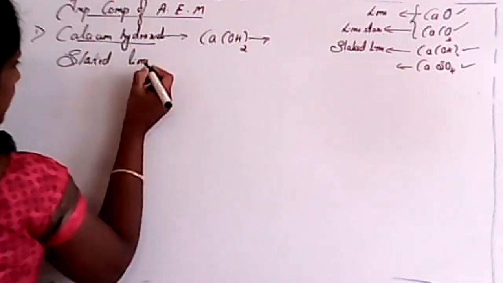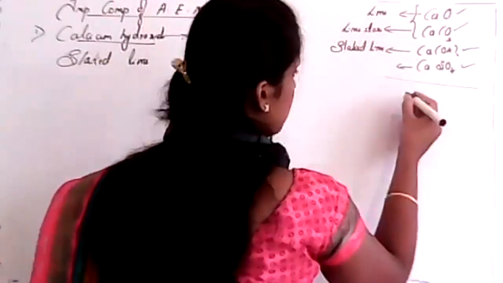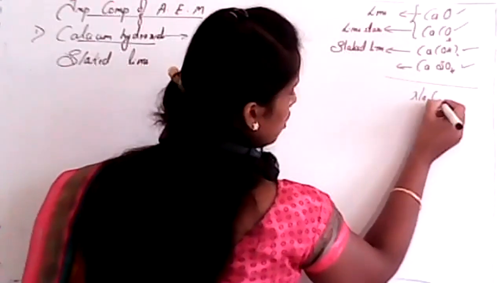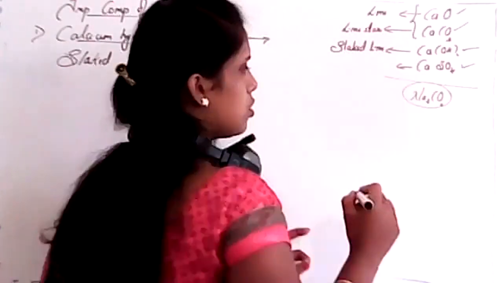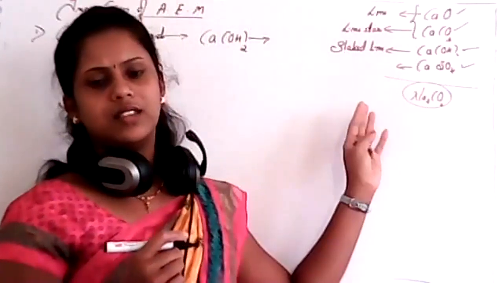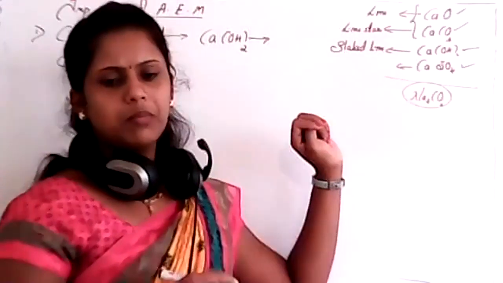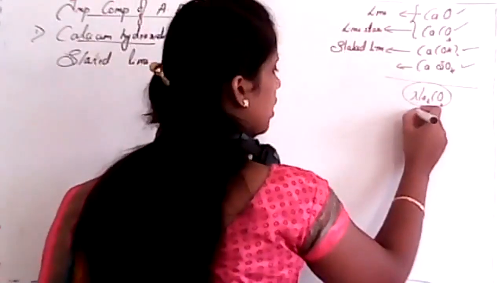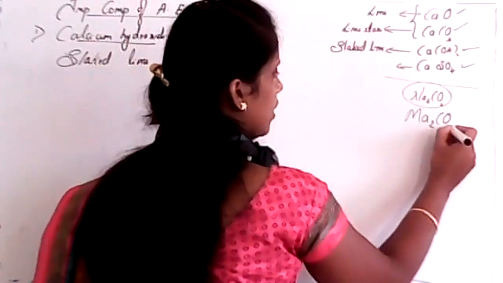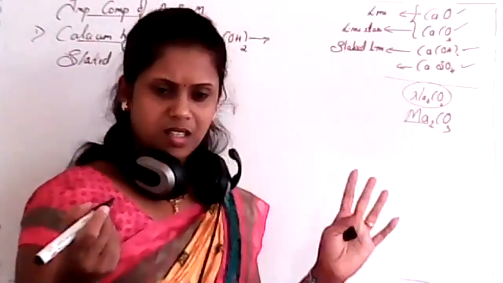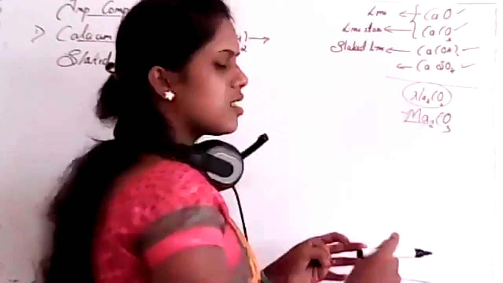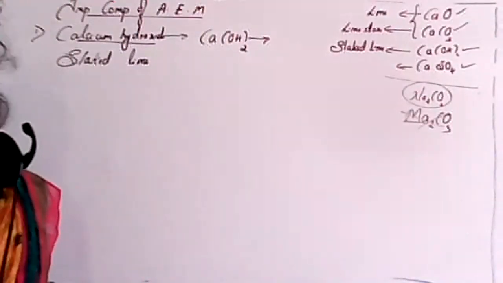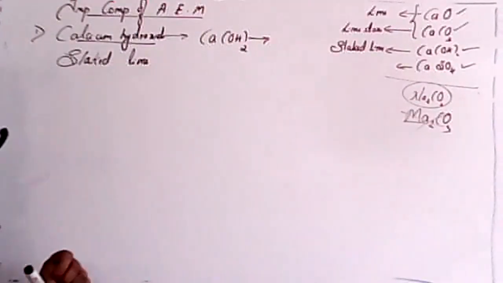See, in the last exam, we got one washing soda, isn't it? Na2CO3. You have to remember, it is high school portion. You studied already, isn't it? So that's why you have to remember. Some of you wrote Ma2CO3. I don't know what is Ma. So don't write in this way. Just confirm the things, then write. See, it is a slaked lime, isn't it?